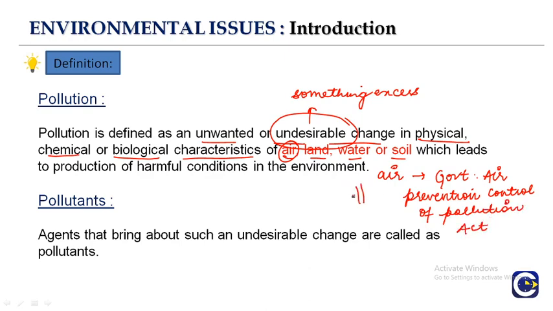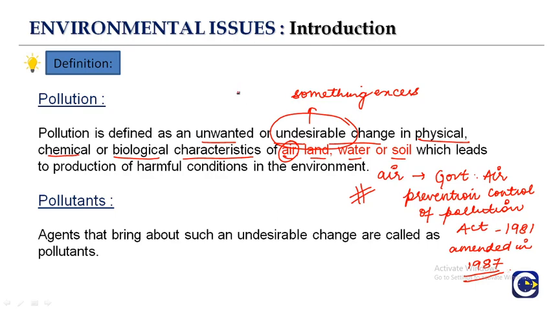There comes a question: it was given in 1981 but amended in 1987. So you should remember that the government is helping in controlling air pollution, and in 1987 it was amended, right?